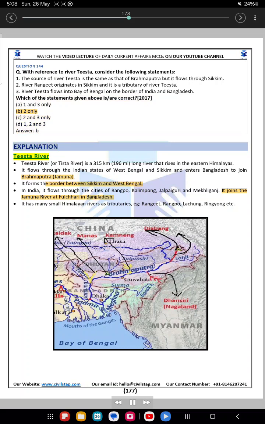Explanation. Tista River is a 315 kilometers, 196 miles long river that rises in the eastern Himalayas. It flows through the Indian states of West Bengal and Sikkim and enters Bangladesh to join Brahmaputra, Jamuna. It forms the border between Sikkim and West Bengal. In India, it flows through the cities of Rangpo, Kalimpong, Jalpaiguri and Mekliganj. It joins the Jamuna River at Fulchhari in Bangladesh. It has many small Himalayan rivers as tributaries: Rangit, Rangpo, Lachung, Ringyong etc.